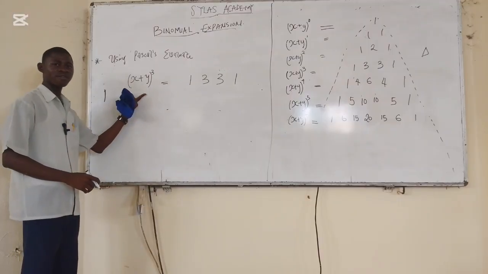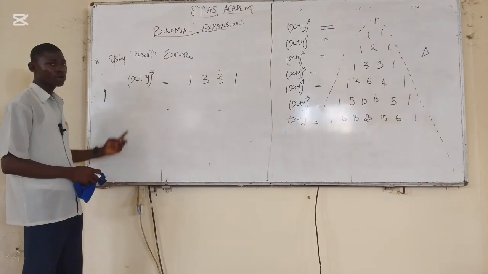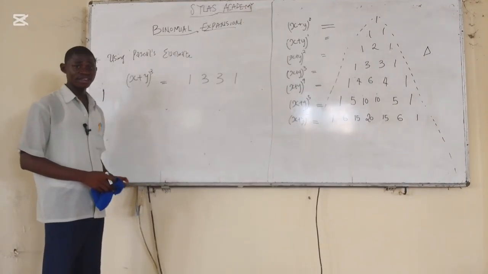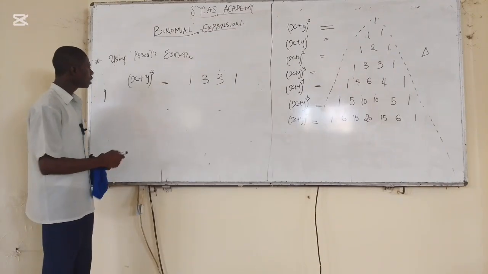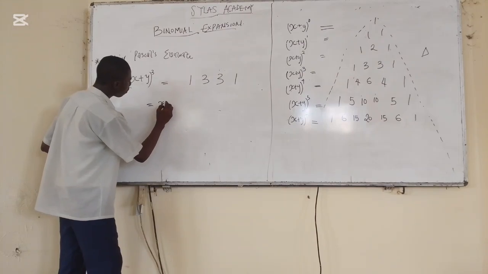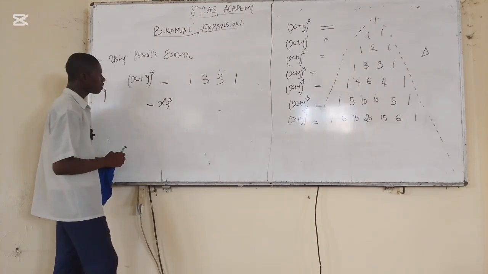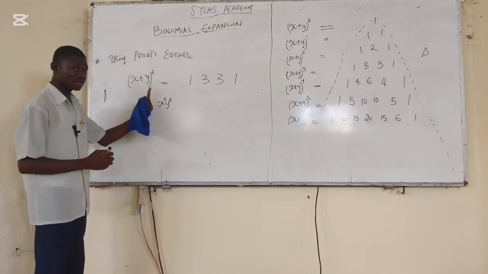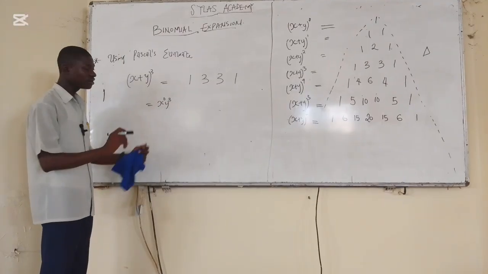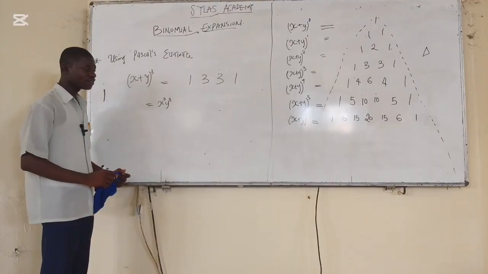Now, how do you simplify this? In simplifying this type of question, you say that when x is decreasing, y is increasing. Are you following now? Now, let's see, it is equal to x, y, to the power of 0 is 3. When x is increasing, y is decreasing. When y is increasing, x is decreasing.